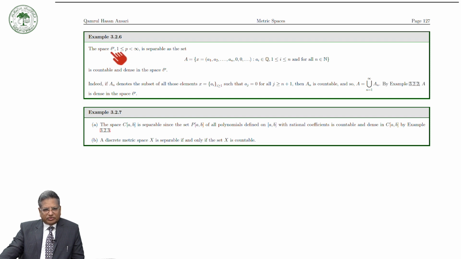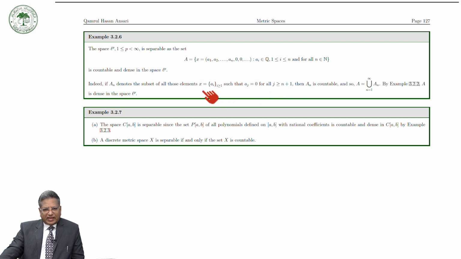it is also countable. You can see that if An denotes the subset of all those elements x of the form (ai), where i runs from 1 to infinity, such that aj is equal to 0 for all j greater than or equal to i plus 1.